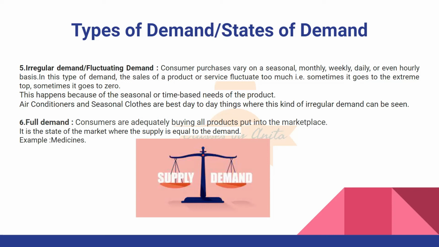Same goes with the seasonal clothes. जब विंटर्स आती है तो समर्स के जो क्लोथ्स हैं उनकी डिमांड काफी कम हो जाती है. तो this is the example of irregular demand and the fluctuating demand.